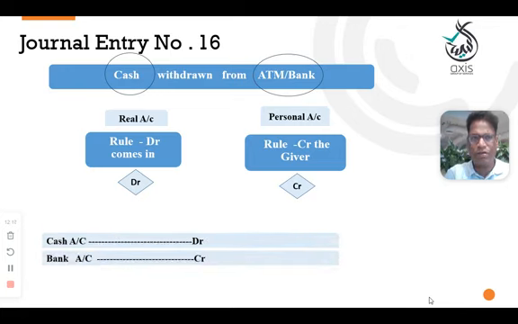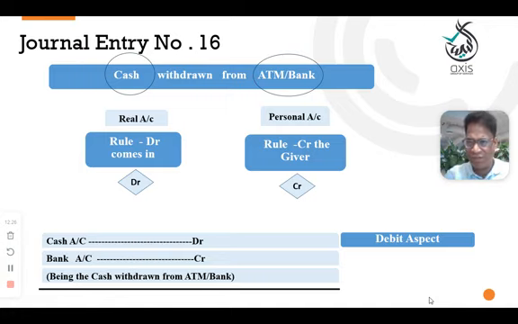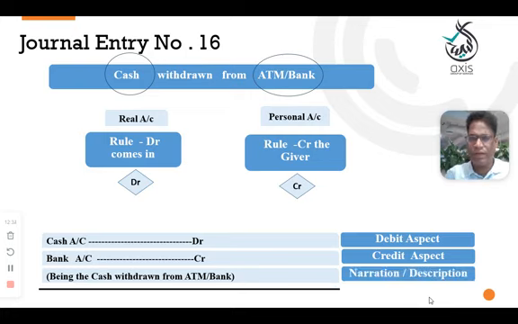The entry will be cash account debit, bank account credit, being the cash withdrawn from the ATM or the bank. So the debit aspect is cash because cash is coming into the business. The bank is the giver, the credit aspect, and then the narration, description, and underline.